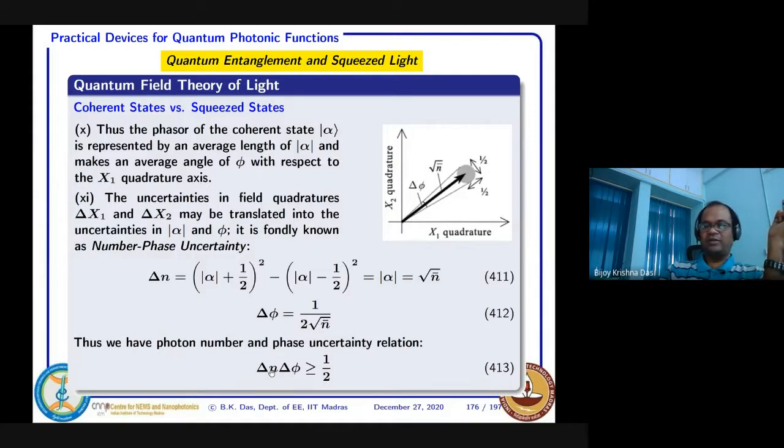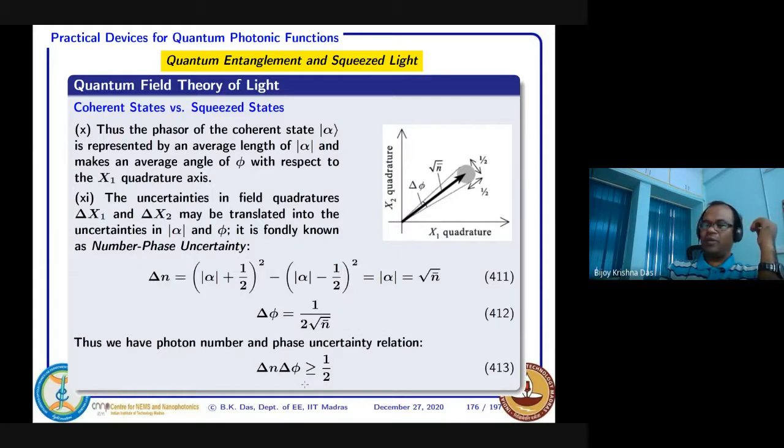When delta n is less, you are reducing it at the cost of delta phi relaxing, that will be called amplitude squeezed. And when delta n is relaxed, delta phi is squeezed, then it is called phase squeezed. So these are the squeezed states.